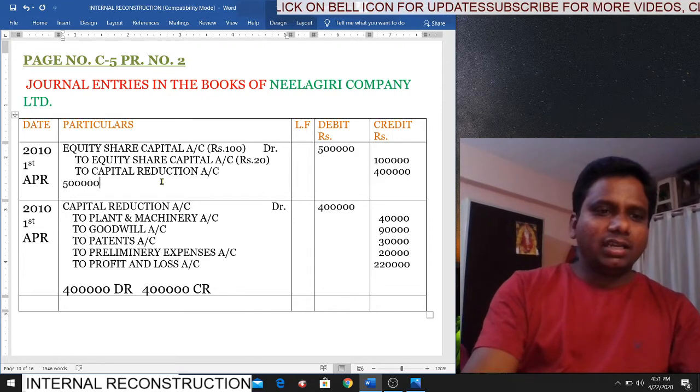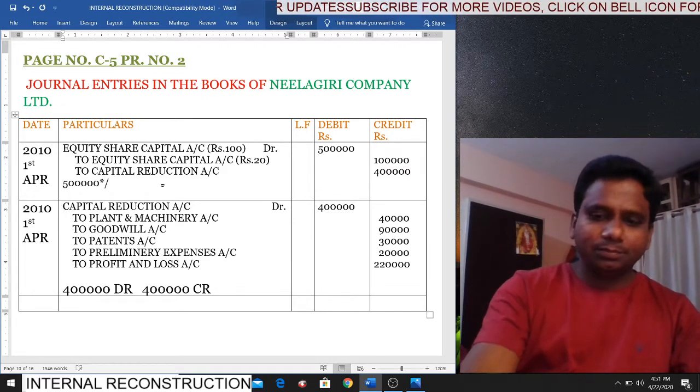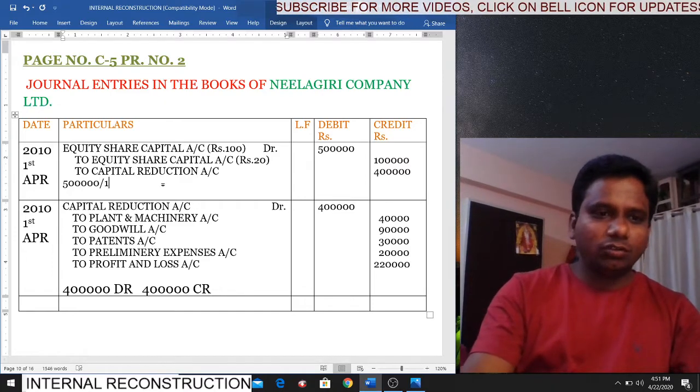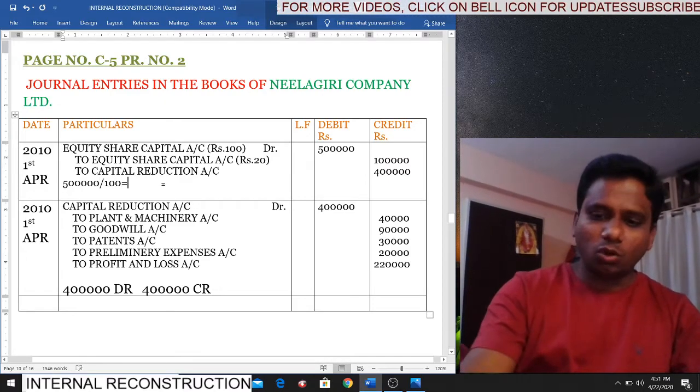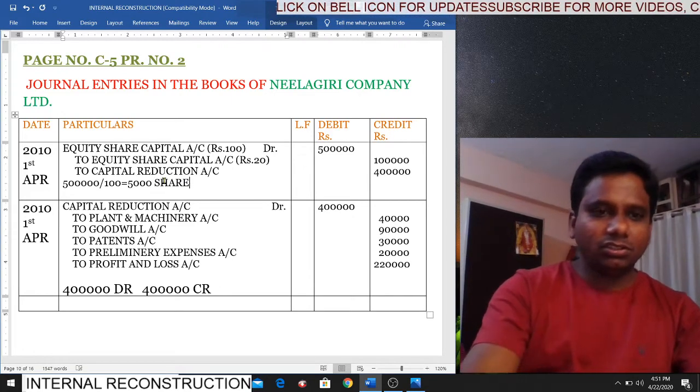We have 5 lakhs capital, divided by the face value of share, 100. So how many shares will we get? 500 shares. Is it or not, students?